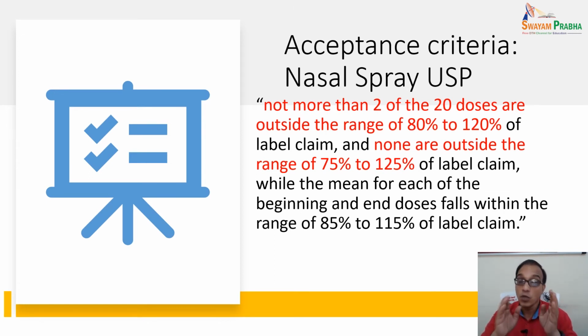So you will accept only in these conditions, and it will be rendered as passed.